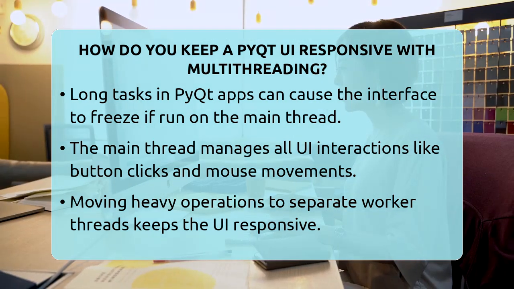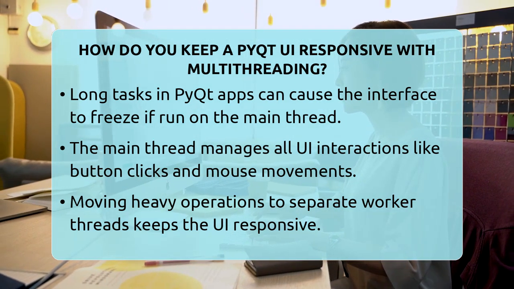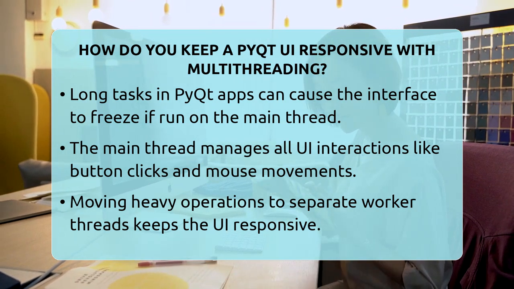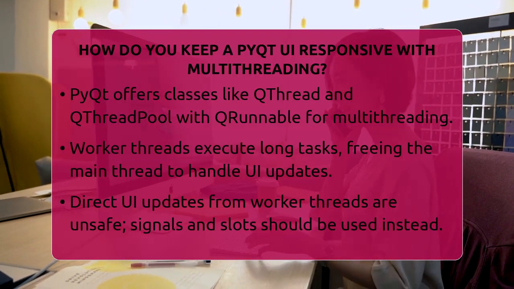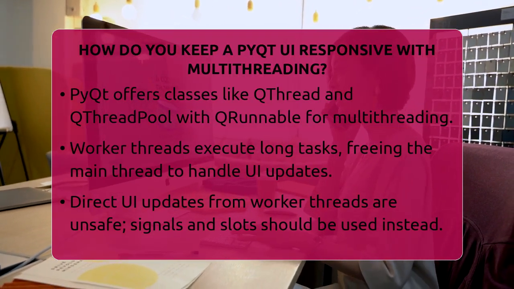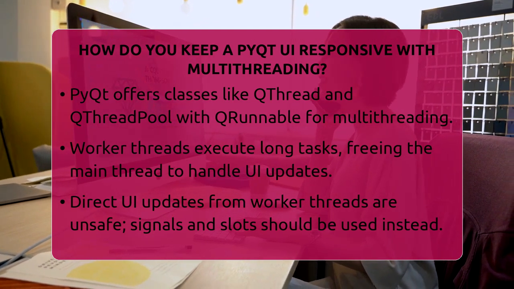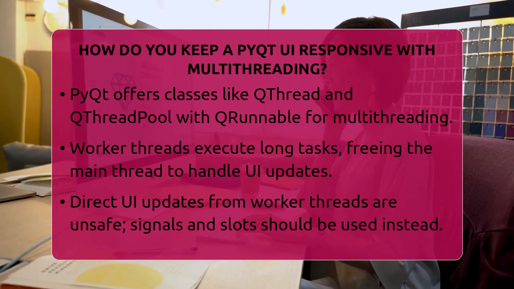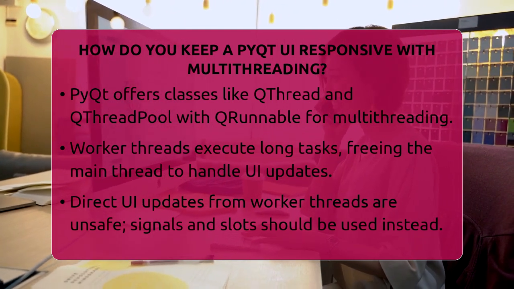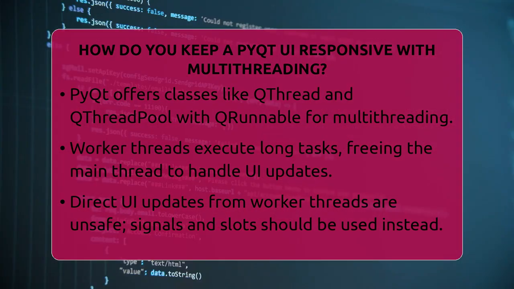The trick is to move those heavy tasks off the main thread into separate worker threads. This way, the main thread stays free to keep the interface alive and responsive. PyQt provides tools like the QThread class and the QThreadPool class with QRunnable objects to help with this. When you create a worker thread, you put your long task inside it and start it. The main thread keeps running its event loop, so your app stays responsive.